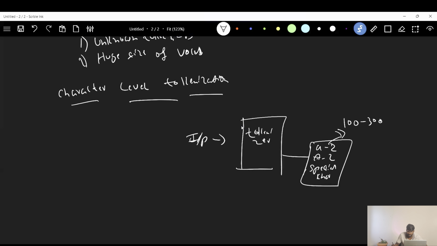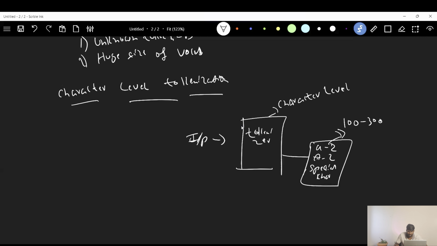Including all these, the vocab size can be a maximum of 100 to 300, and whatever input data we are getting from the multiple data sources to this tokenizer, this is the character level tokenizer. Correct, right?